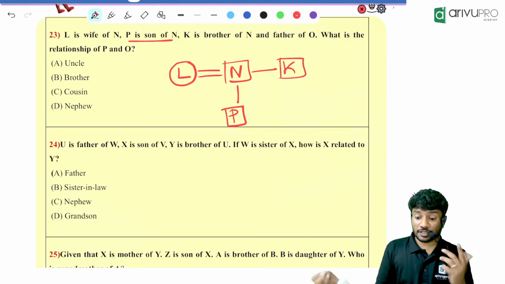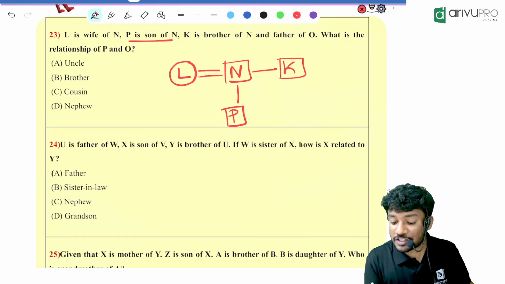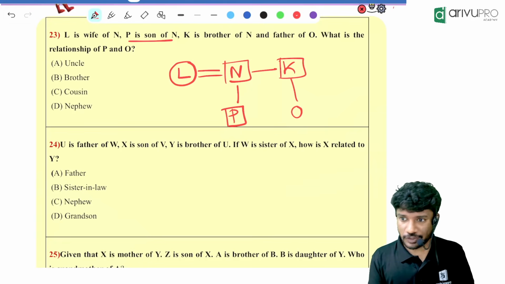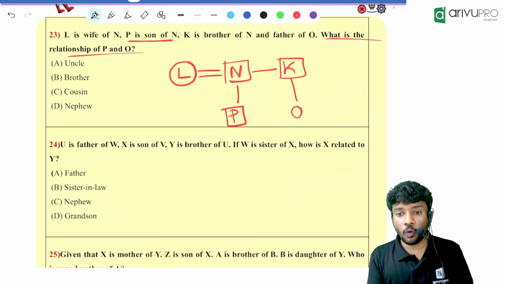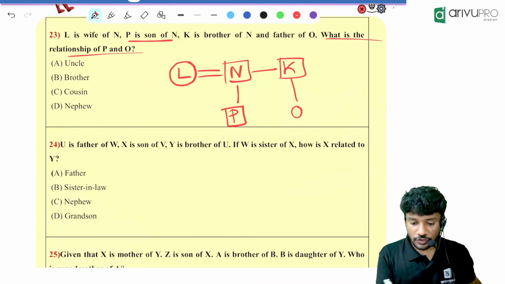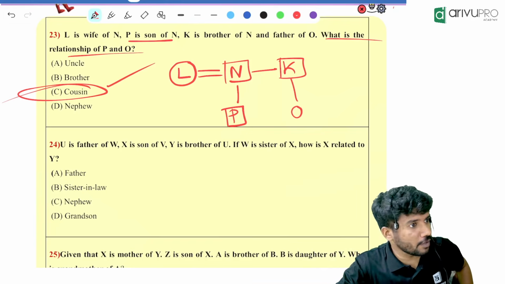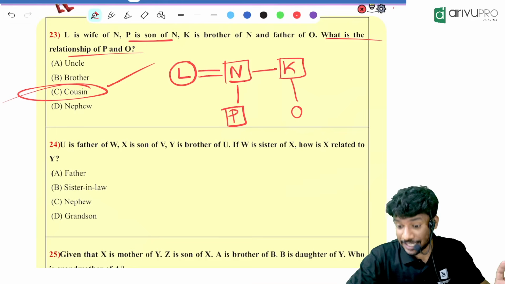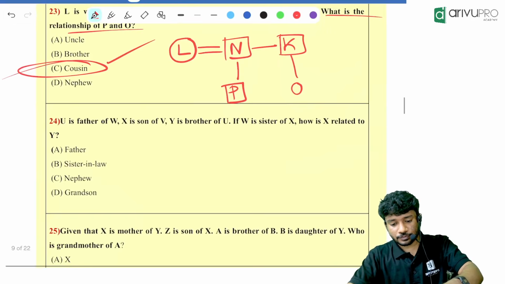And father of O. Now you tell me, who is the father of O? K is the brother of N and father of O means K is the father of O. Do you know the gender of O? We don't know the gender. Now the question is, what is the relationship between P and O? Siblings' children are what? Cousins. Option C is your answer. I hope everyone got it. First time I think we are solving a question based on cousins. You will see more towards the end. Everyone online, right? Nihida, Shruti, rest of you, Ajisha, are you getting it?